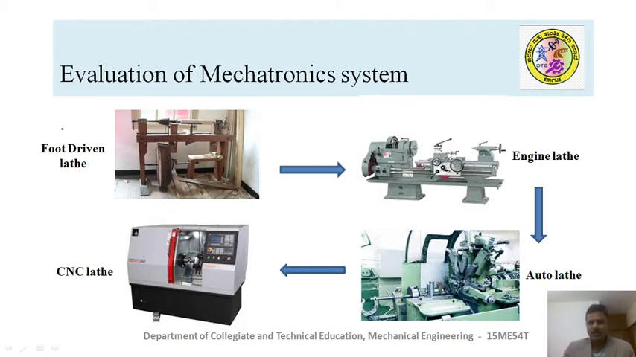Next you can see an auto lathe. This auto lathe is called an automatic lathe. Why is it called automatic? Compared to the previous slide, movements, tool settings, work settings, etc. are all made automatic. Slide movements, tool movements, work movements are all made automatic with the help of mechanical systems. Generally these mechanical systems are CAM operated type.